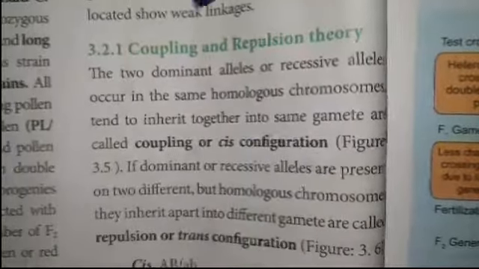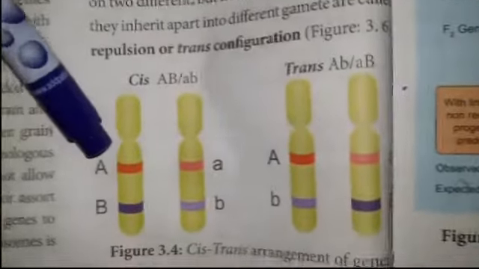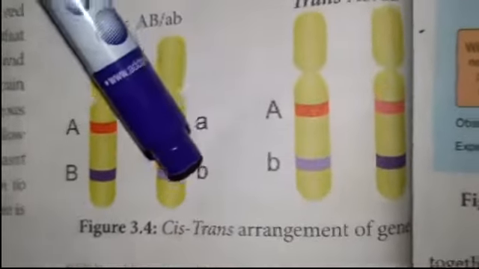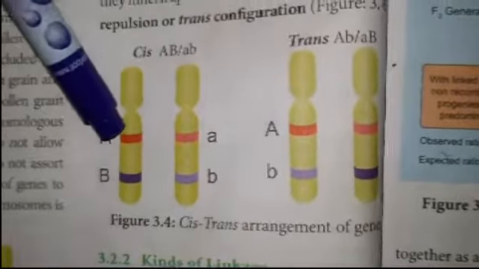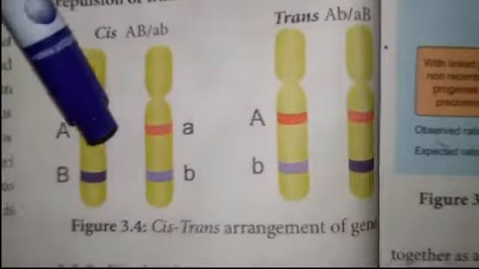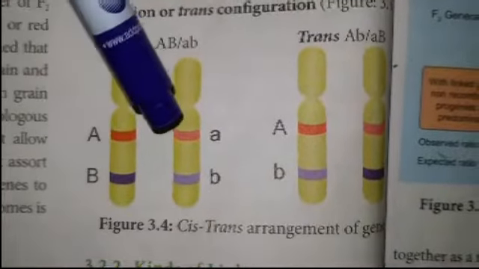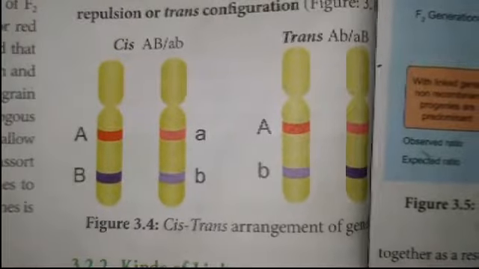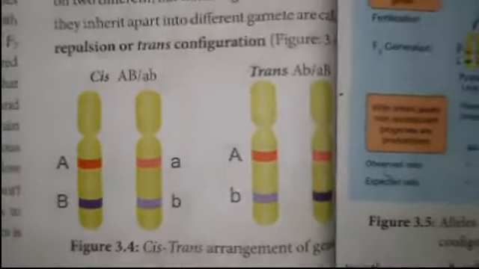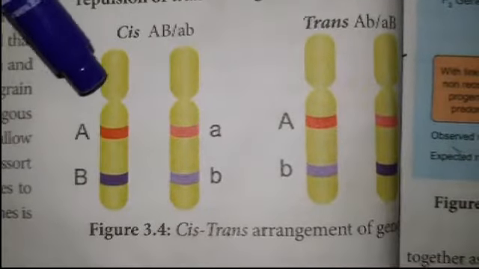Next topic is coupling and repulsion theory. When the two dominant alleles, capital A and capital B, or the two recessive alleles, small a and small b, occur on the same homologous chromosome, they tend to be inherited together into the same gamete. This is called coupling or cis configuration.